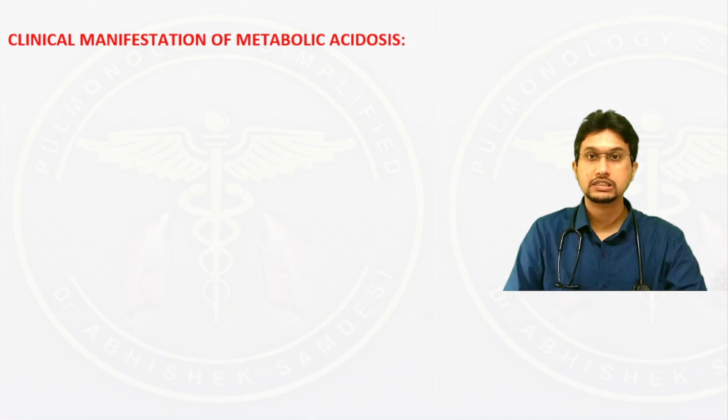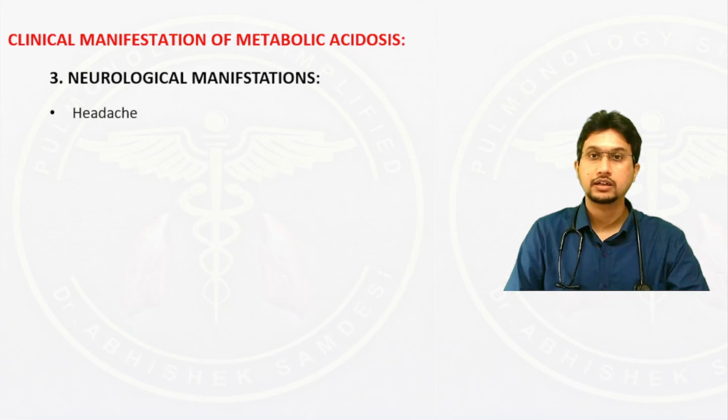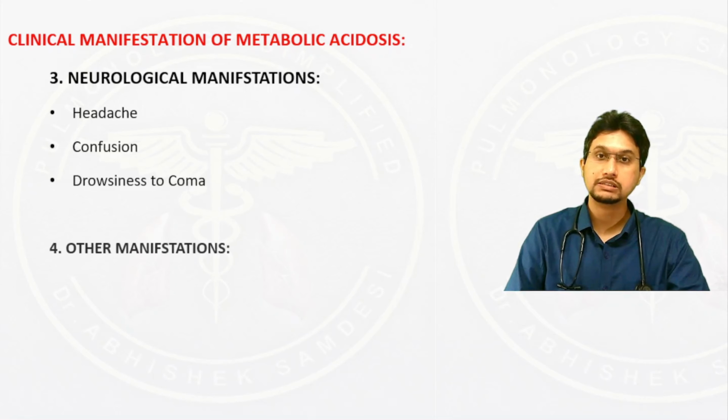Next, let us discuss the neurological manifestations. Patients, because of the cerebral vasodilation, develop headache, they can get confused, and it can progress to drowsiness and coma. Another manifestation that metabolic acidosis has is impaired glucose tolerance.